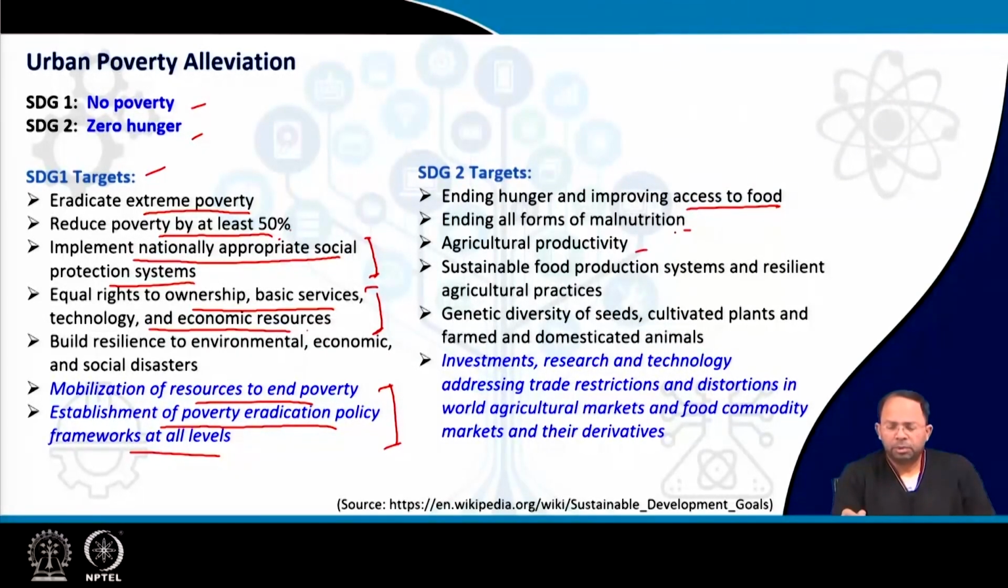Then coming to agricultural productivity, sustained food production systems, genetic diversity of seeds. These are more or less considerations at the country level, not at the ULB level. And finally, investment, research and technology, addressing trade restrictions and distortions, which is more about how the world trades between each other. Those concerns also have to be addressed. Again, these are not directly related to the tasks or responsibilities of the ULBs. So we would mostly discuss malnutrition, food access, and poverty reduction in urban areas.